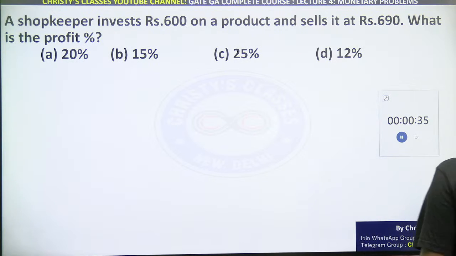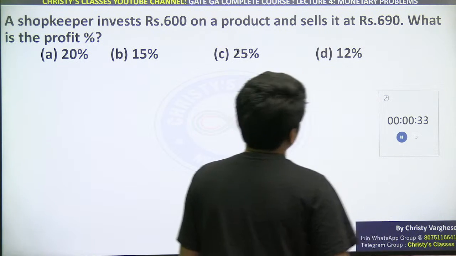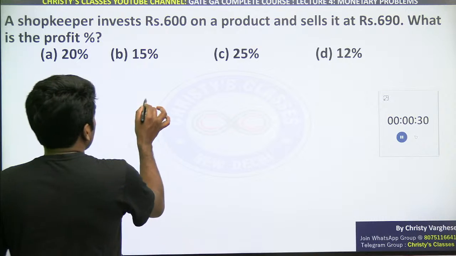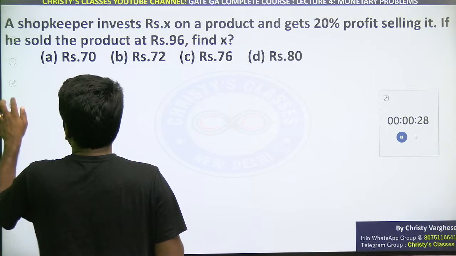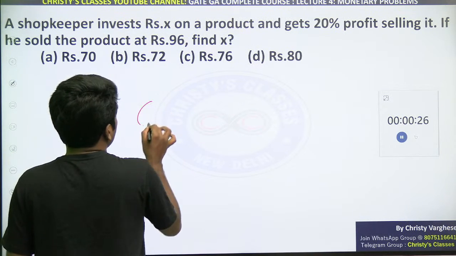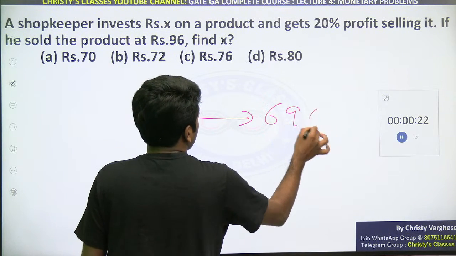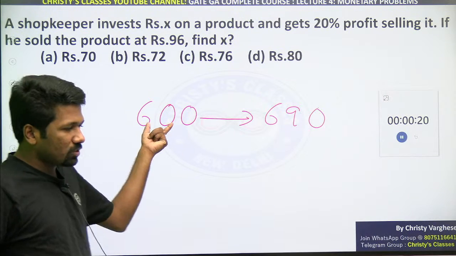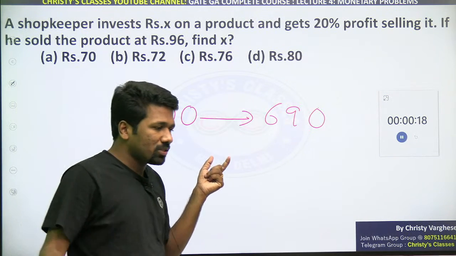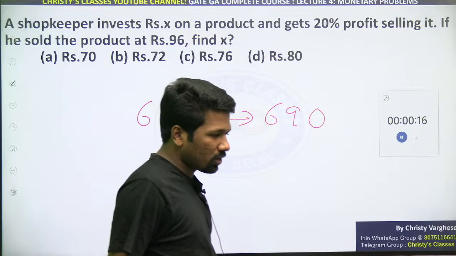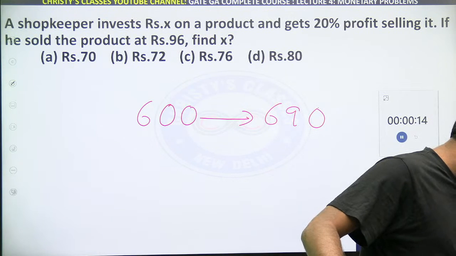So a shopkeeper invests 600 rupees on a product and sells it at 690. So this is what you need to know: investment and money getting back. Investing 600, getting back 690. This investment is what we normally call cost price or CP. Return is what we call selling price or SP.